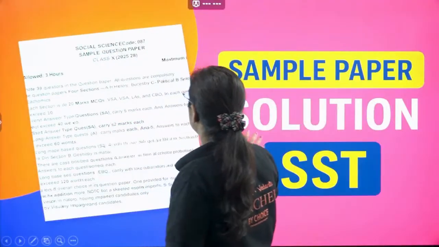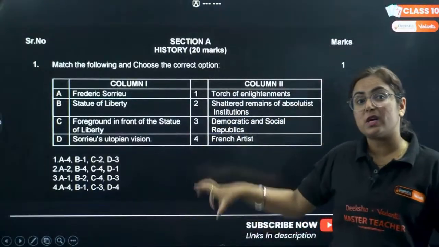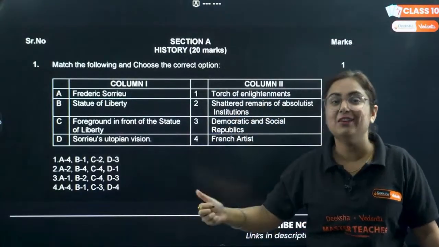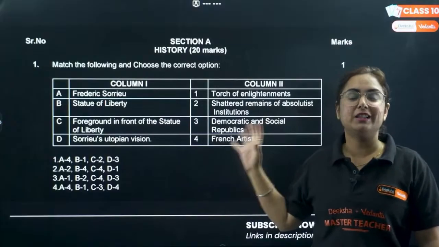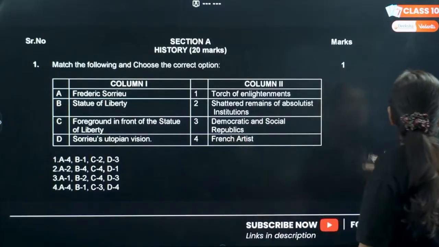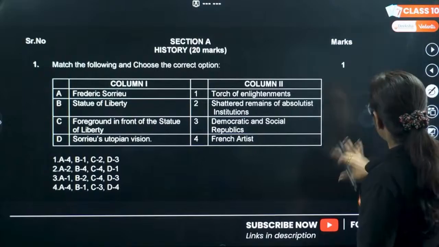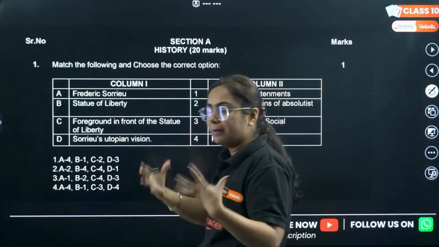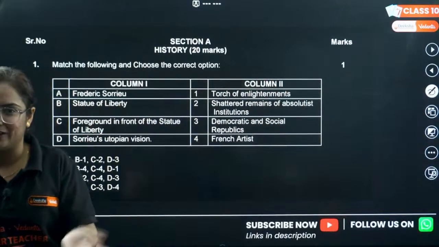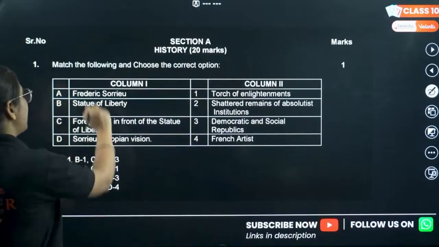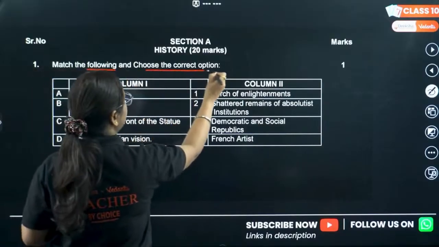Starting with the first question of the day, and these questions are from the sample paper itself. So don't think that there are some 10 different questions. I just prepared a PPT so that it will be easy for us to make it understandable for you. Okay. So question number 1, match the following and choose the correct answer.